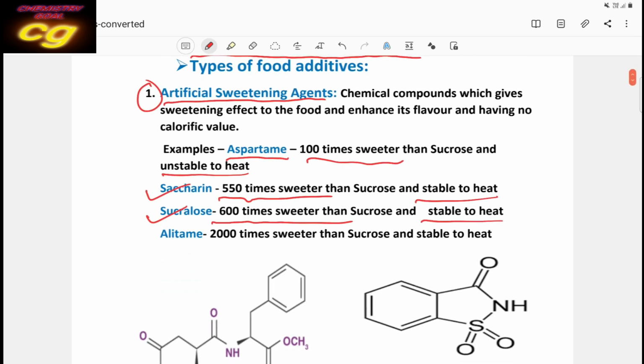Then alitame is a very important artificial sweetener. Its sweetening value is 2000 times greater than sucrose, and it is also stable to heat. But since the sweetening value is very high, it is very difficult to control. We cannot use alitame for domestic purposes because the sweetening value is so high, but it can be used for industrial purposes.